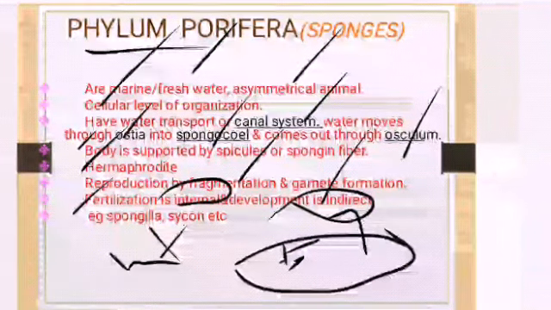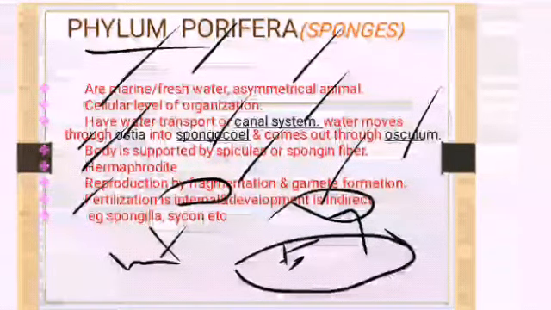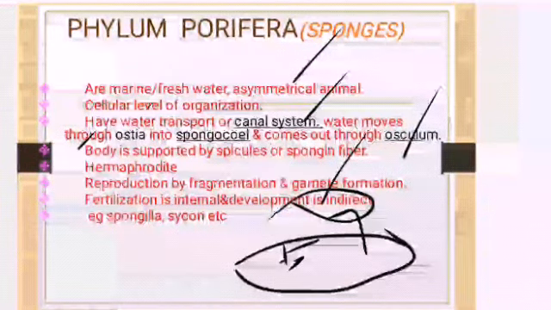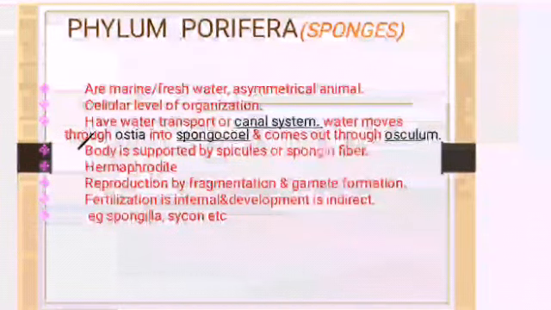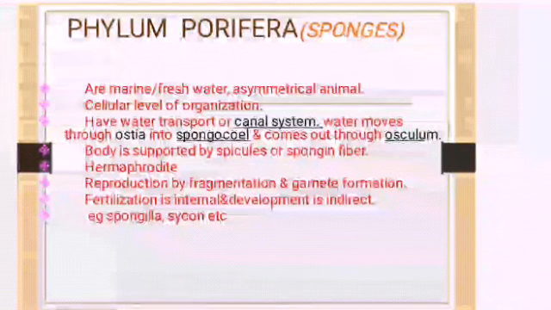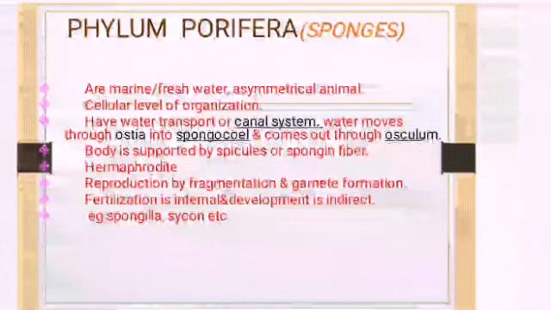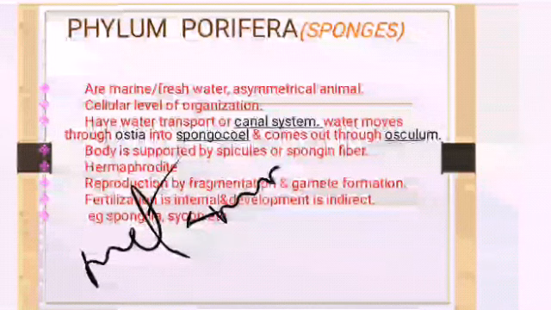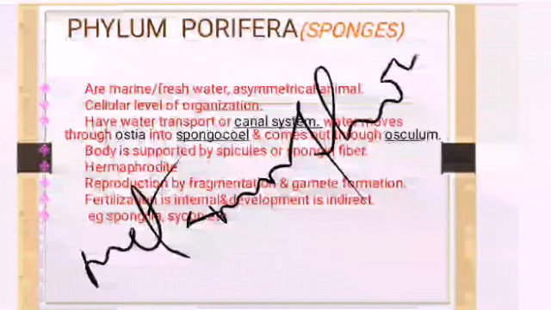So, when you are seeing here, the fertilization is internal. Internal fertilization means inside the body of the female, the fertilization is taking place, and the development is indirect. What do you mean by the term indirect development? Listen: direct development, indirect development. Indirect means they undergo a process called metamorphosis. You have learned this process in your lower classes.